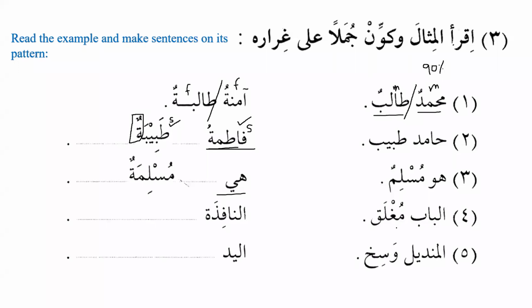Al-babu mughlaqun, the door is closed. An-nafidatu, as we see that it has ta marbuta, so it's feminine. So we will say an-nafidatu mughlaqatun, excellent. The window is closed. Al-mindilu wasikhun, the handkerchief is dirty. And al-yadu, what about al-yadu? What should I say? Wasikhatun or wasikhun? Wasikhatun, right, okay. Why wasikhatun? Why is that?